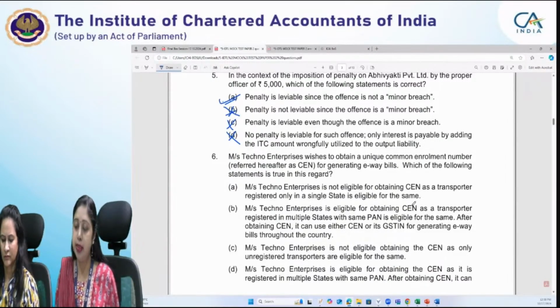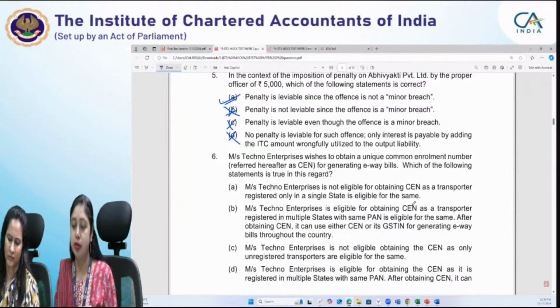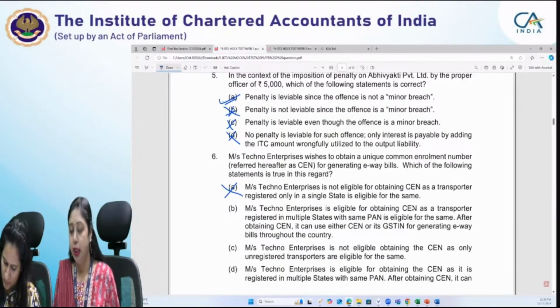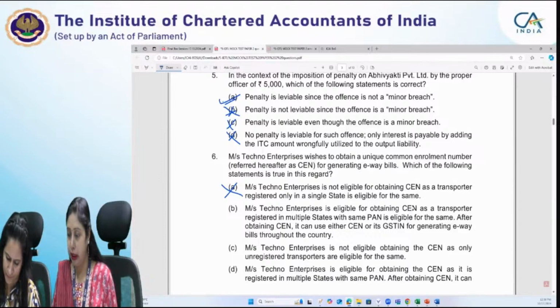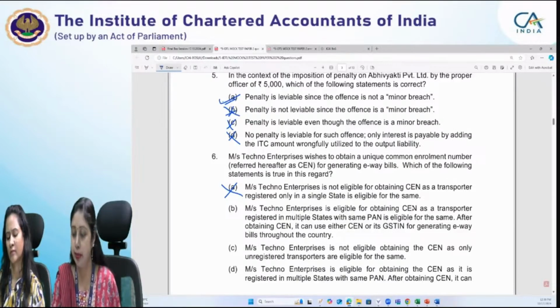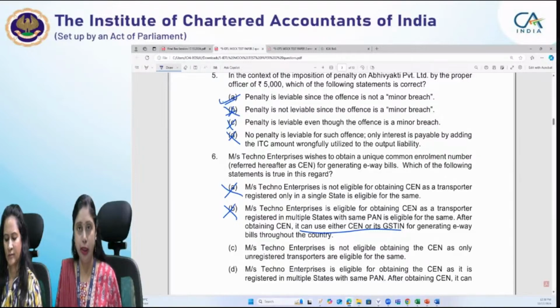Techno Enterprises is not eligible for obtaining a common enrollment number as only a transporter registered in a single state is eligible for the same. No, it is not a correct answer. Only a multiple-state transporter is eligible. Techno Enterprises is eligible for obtaining CEN as a transporter registered in multiple states with the same PAN is eligible. This is correct. After obtaining CEN, it can use either CEN or GSTN for generating e-way bills. Now this part is wrong. So again, this option becomes wrong because we have to find the fully correct statement.